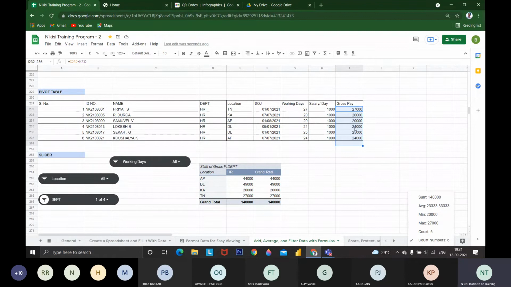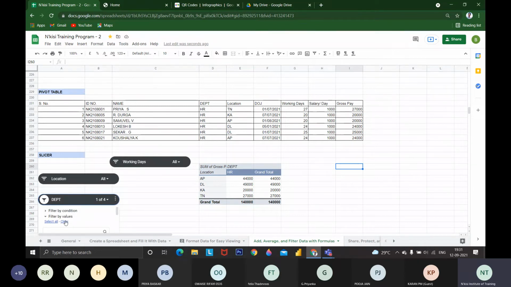Once I select the data, whatever data I'm selecting, we will be getting numbers. Only for numbers we will be getting sum, average, maximum, minimum, and count, the count of the number of numbers. See, this is the option we will be getting. How many numbers are there? Then if you want to filter any other department, you can filter.